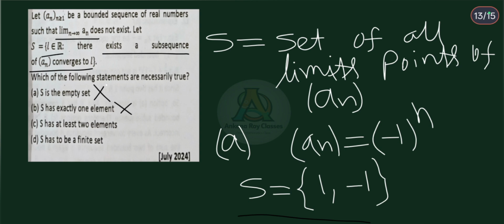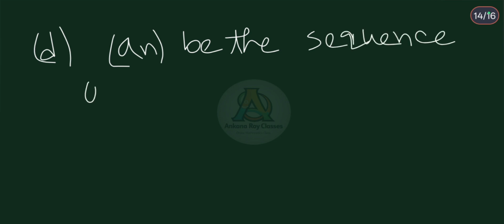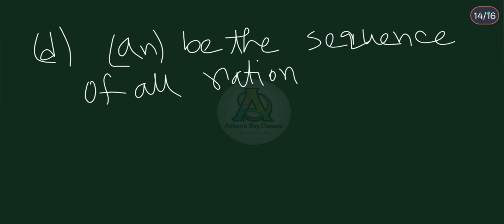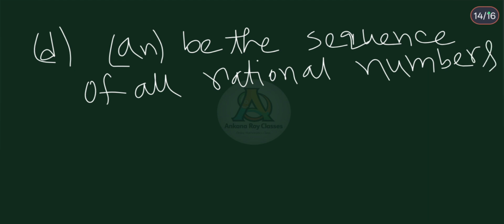For option D, suppose an be the sequence of all rational numbers from closed 0 1.